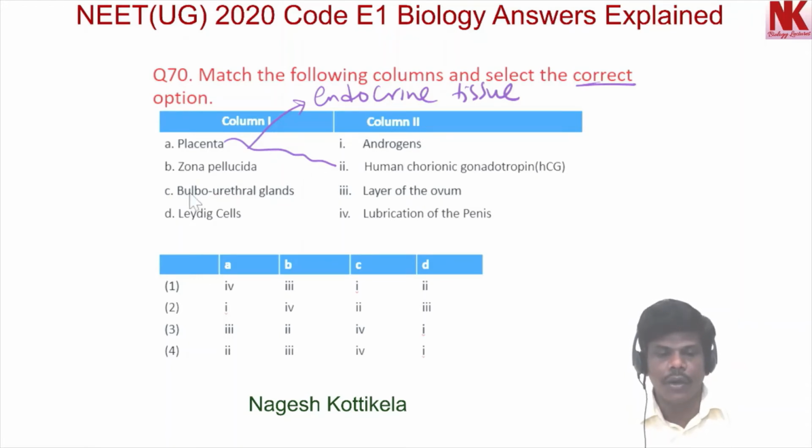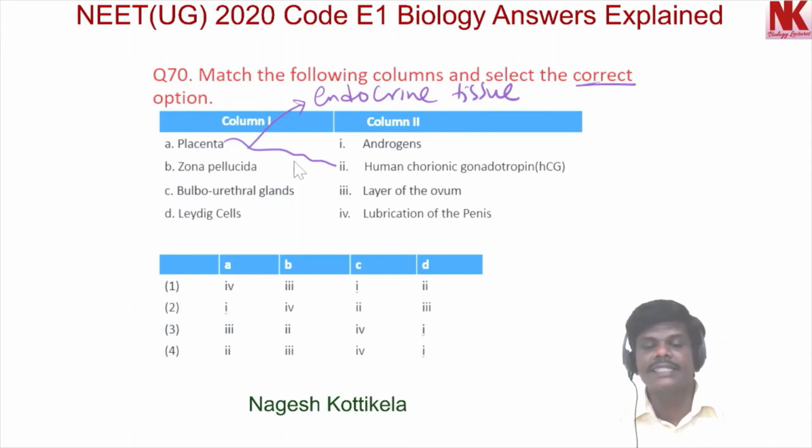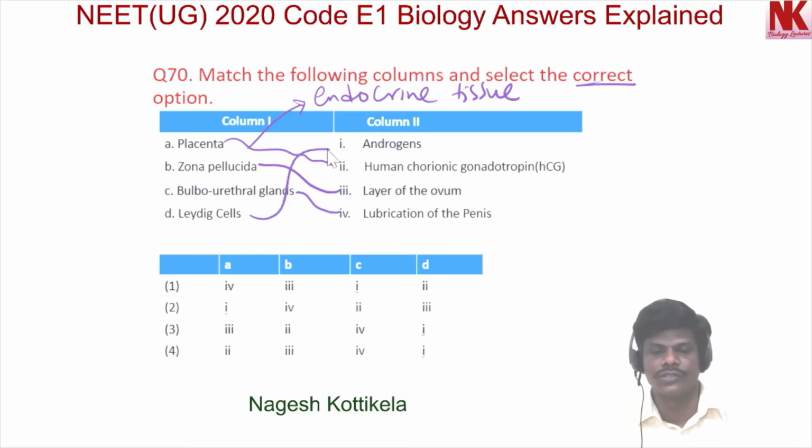Now, zona pellucida is actually a layer of the ovum. So 3 in column 2. Bulbourethral gland secretion causes lubrication of the penis. So 4 in column 2, and Leydig cells can produce androgens.